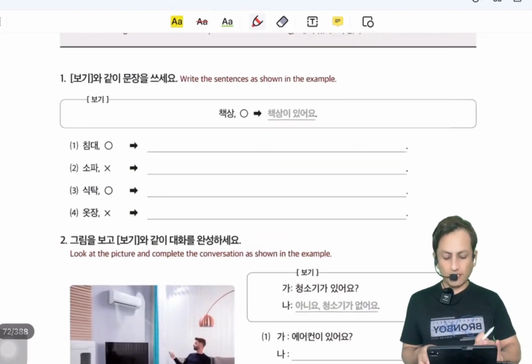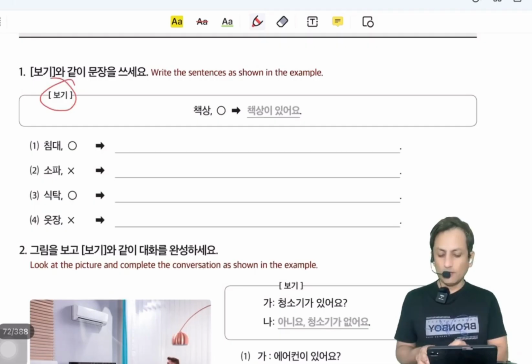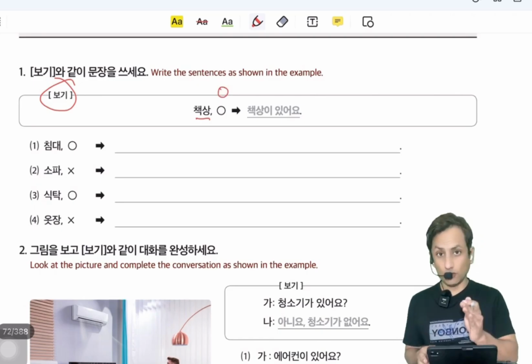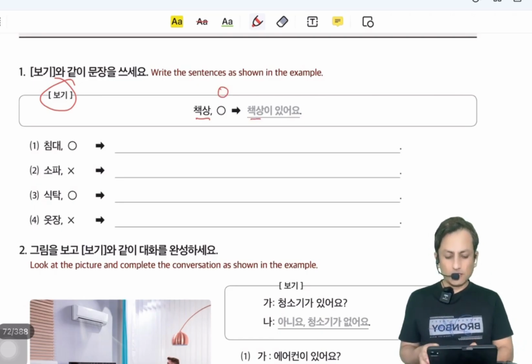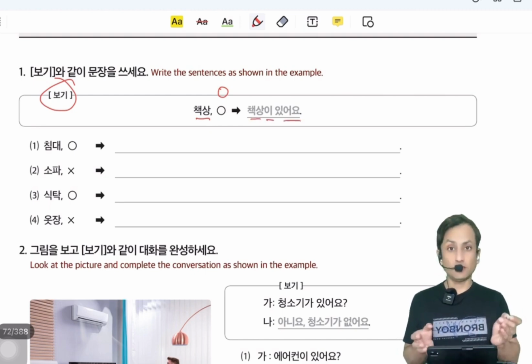Now there are some practice we have to do. In the Phogi, there is checksang and this is circle. Circle means issoyo. Cross means opsoyo. Now, checksang, the last letter is consonant. Cheksangi issoyo. This is checksang, table.